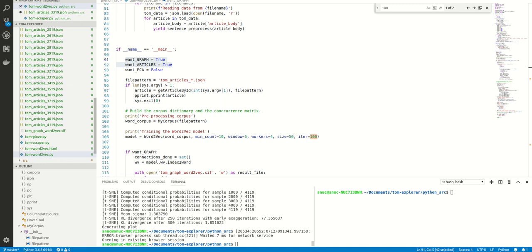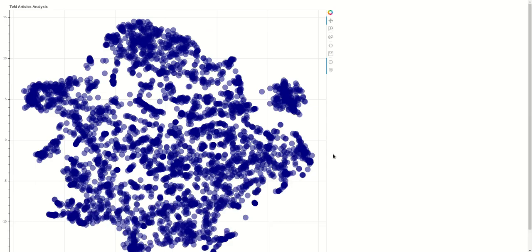Once you open it, you're going to be shown something like this. This is the end result of having run the machine learning algorithm on all the article content. Now, as you can see, every blue dot over here represents an article. So we analyzed the words within an article, asked the machine learning algorithm to plot them, and display the results. Here you can probably see that the articles start to cluster.